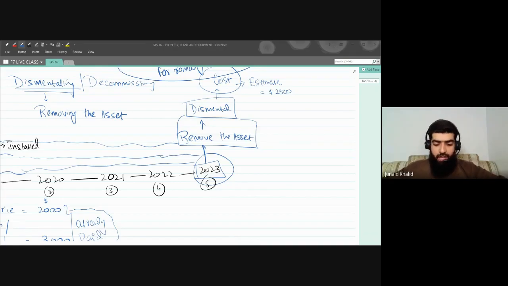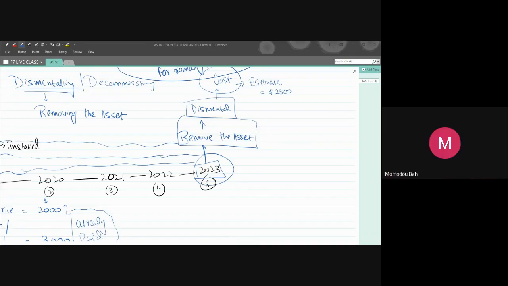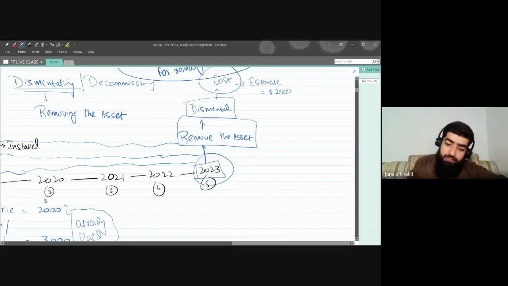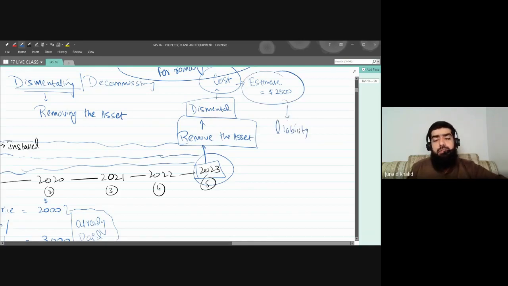Mamaduba and Sophie, are you getting the points? Yeah. It means that $2,500 is basically a liability. It's a liability on the organization that after a period of 5 years, we have to pay $2,500.